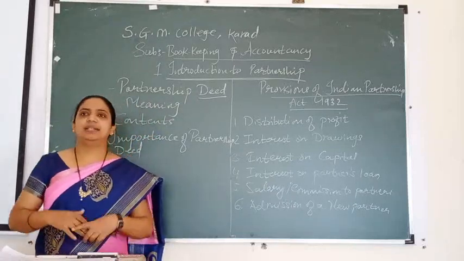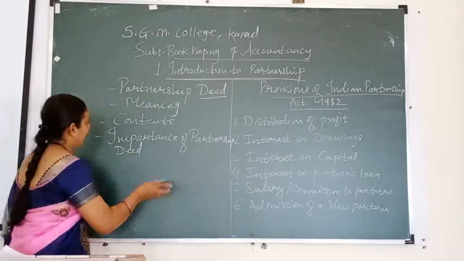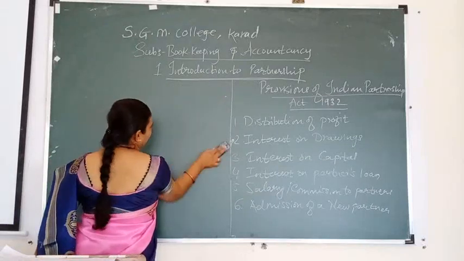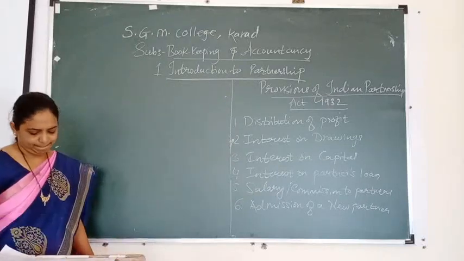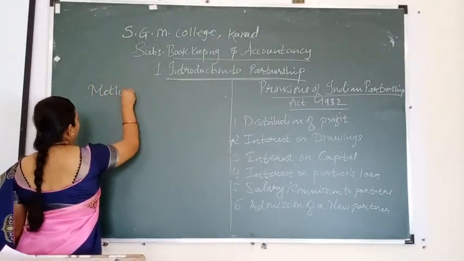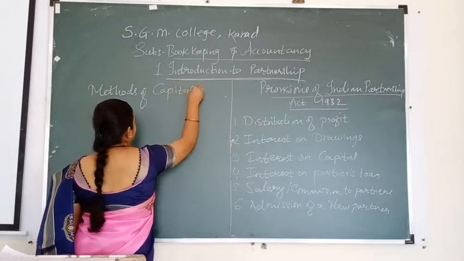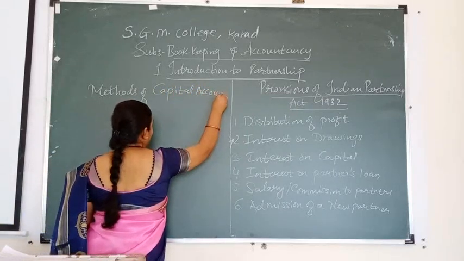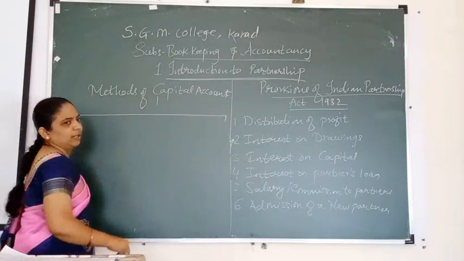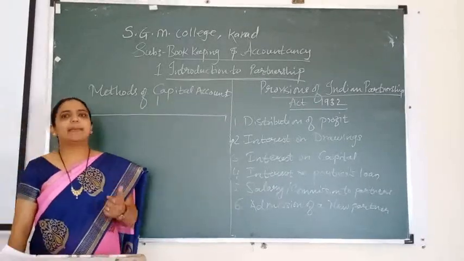After the provisions, the next important point of this chapter is the methods of capital account. First we will see about the capital.